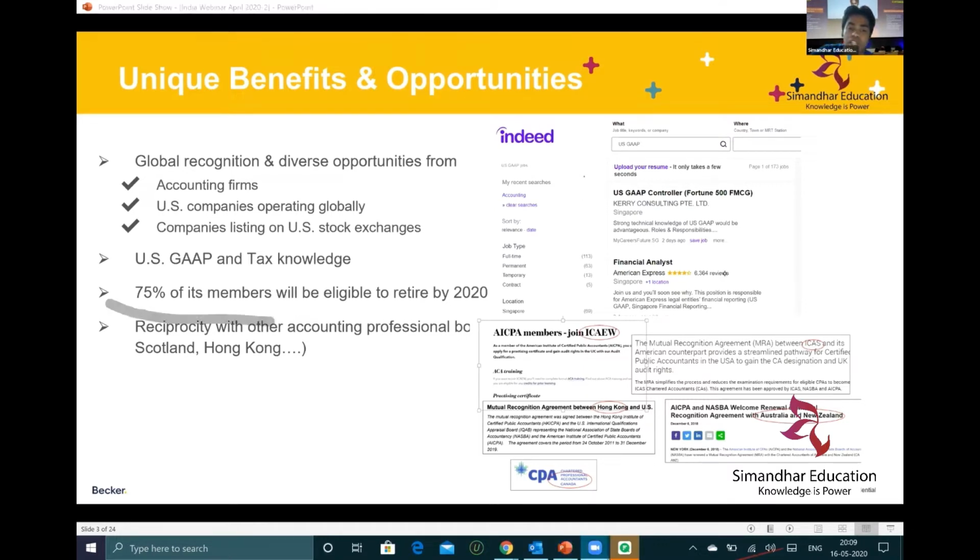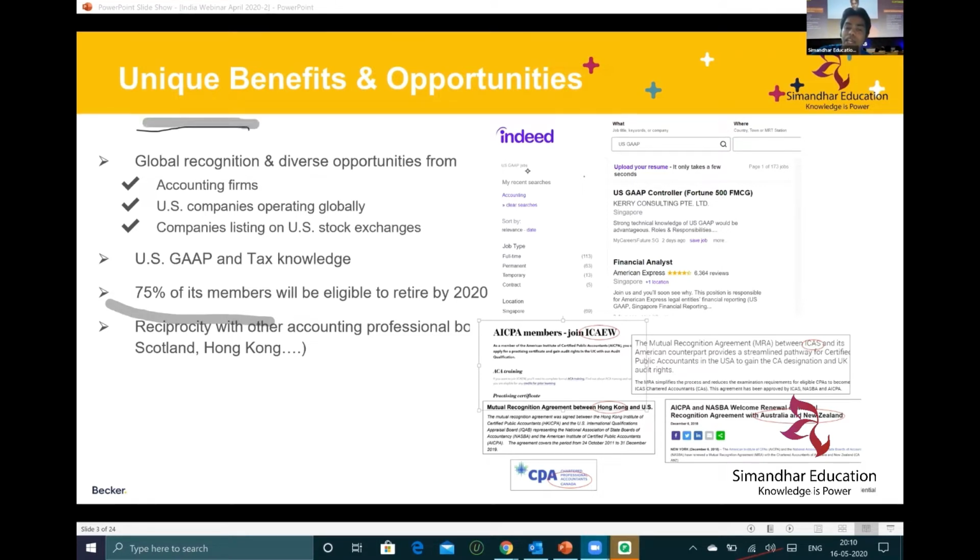So a lot of questions have come up straight away here: what kind of job profiles are being offered after doing CPA, or is US CPA equivalent to Canadian CPA? Now when we talk about CPA here, it is more to do with CPA of the US, right? There are a lot of CPAs: one is Canada CPA, one is Australian CPA, one is New Zealand CPA. But we are strictly talking about the US CPA. So is it equivalent to Canadian CPA or Australian CPA?